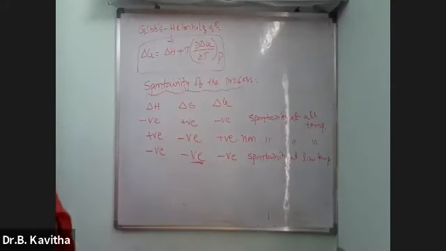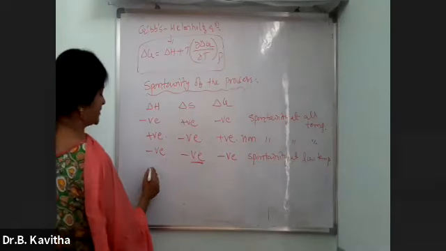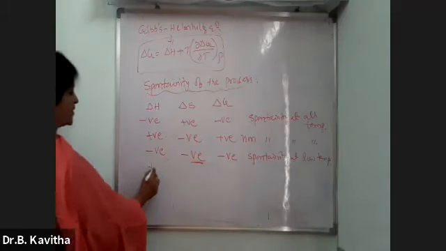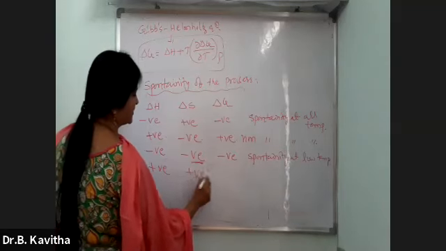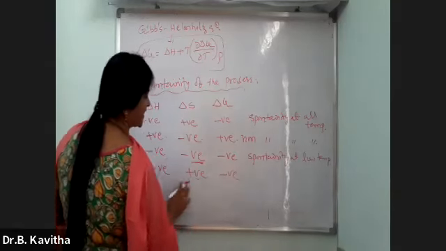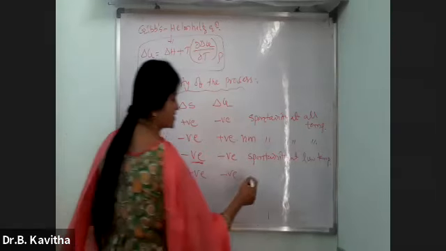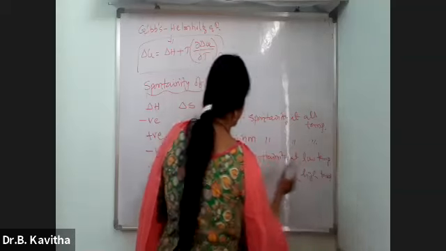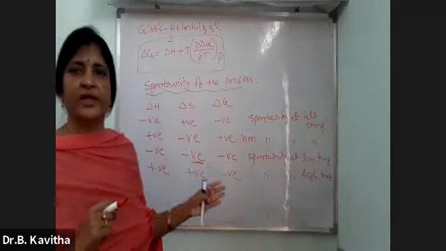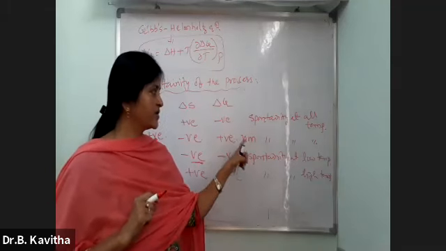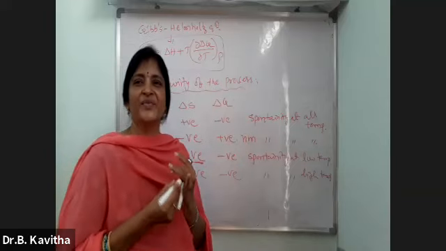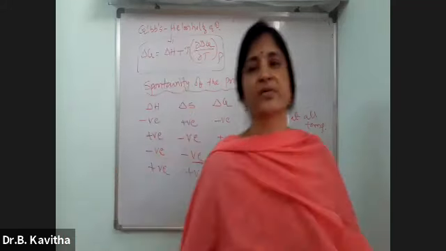Then the next one: spontaneity at higher temperature. This is positive, and this is negative, because as the temperature increases, this also increases. This is spontaneity at high temperature. So you remember all these things: spontaneity at low temperature, at high temperature, non-spontaneity conditions at all temperatures, and spontaneity conditions at all temperatures. So with this I have completed your topic.